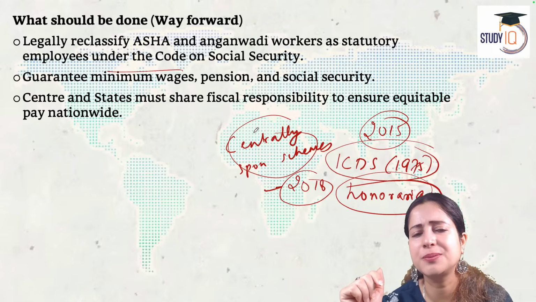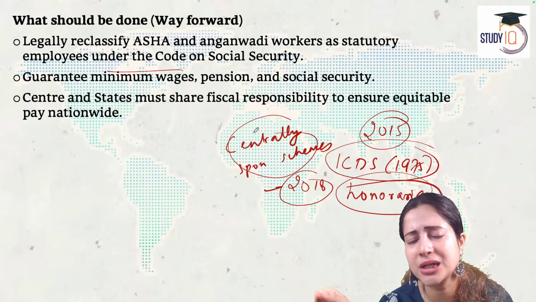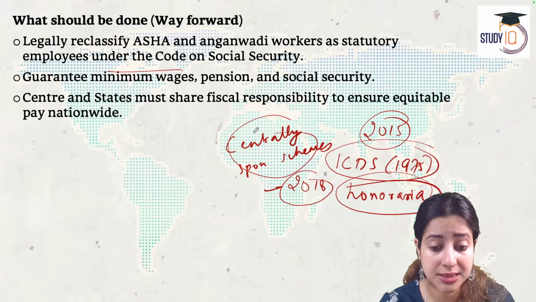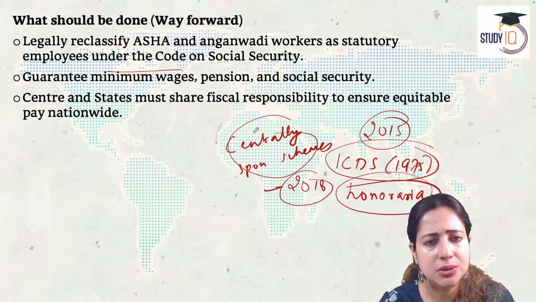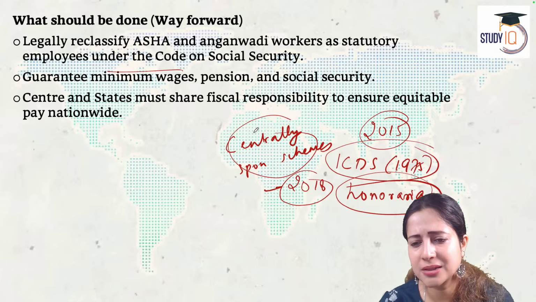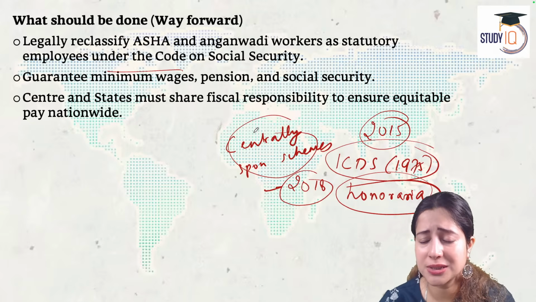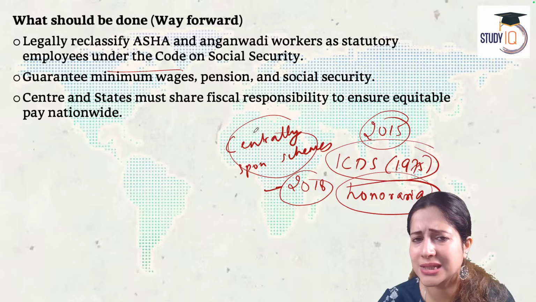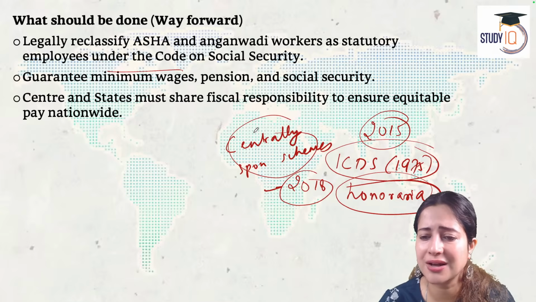But this is another problem. This led to unequal pay across different states. Now, all the states are not the same. Some states have much more wealth, some don't. So the Asha and Anganwadi workers in rich states still got some money, but the ones in poor states couldn't get any money. It is a very bad practice because now it looks like the central government has been shifting its fiscal responsibility towards welfare to the states, even those states who don't have funds.